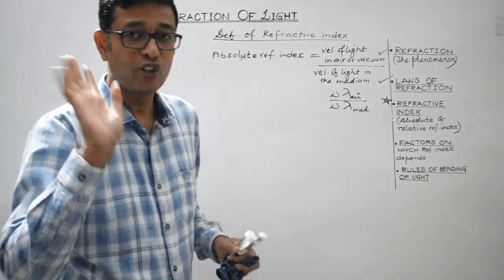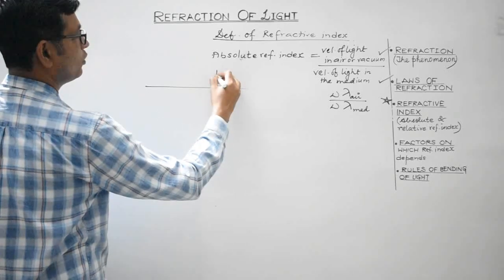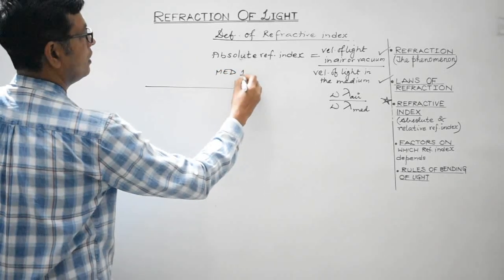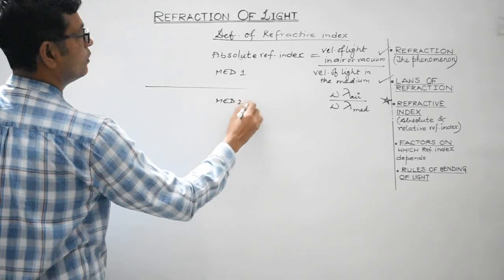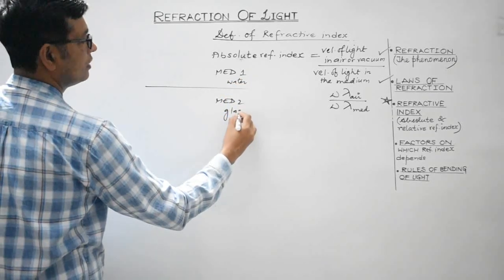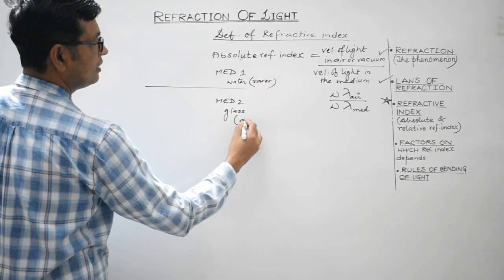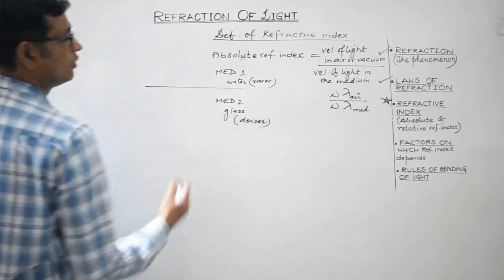We are not considering air or vacuum, right? So this is medium 1 and this is medium 2. Let us consider this to be water and this to be glass. So water will act as a rarer medium, glass will act as a denser medium, right?